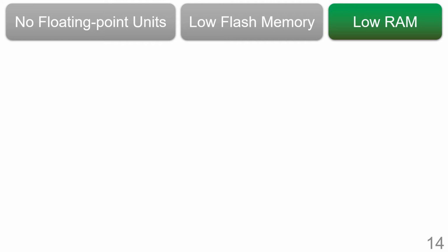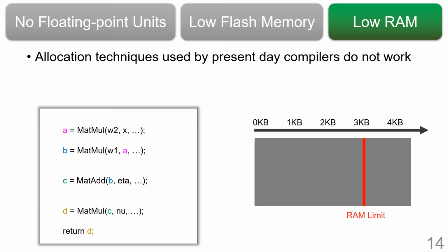We now discuss how to manage RAM. Existing memory allocation techniques used by present-day compilers do not work on our benchmarks. Consider the code snippet shown on the left and the memory allocation diagram shown on the right. The axis represents RAM usage and the red line is the RAM limit of the target device. If any variable crosses the red line, the code will exceed the available RAM and not run on the device. Note here that the variable A is only used in the first 2 instructions, B is used in the second and third instructions, and so on. In ML inference codes, variables have a very limited range of instructions where they are live and need memory.